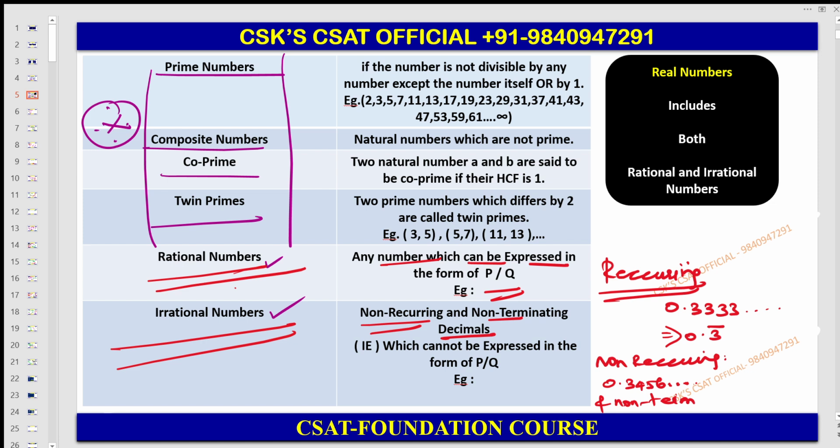Then you can call that an irrational number. Examples for irrational numbers you can take root 2, root 5, root 7. These are all examples of an irrational number, which means the inadequacy of a rational number. So then you can call that an irrational number.